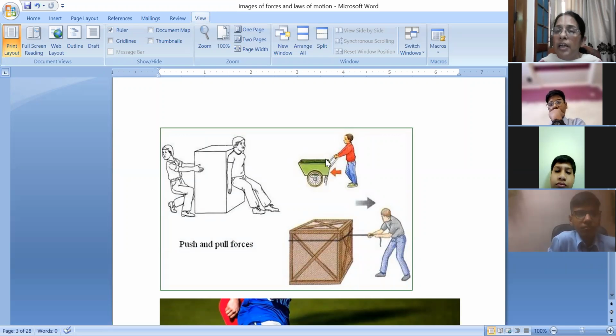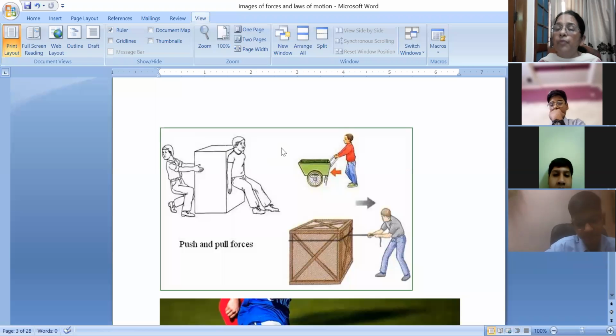Now a person is holding a trolley. The trolley is in a stationary position. Unless this person applies force on it through his muscles, will the trolley move from its position? No, it will not move. It will remain stationary. And once he applies force on it in the form of a push, it will start moving.